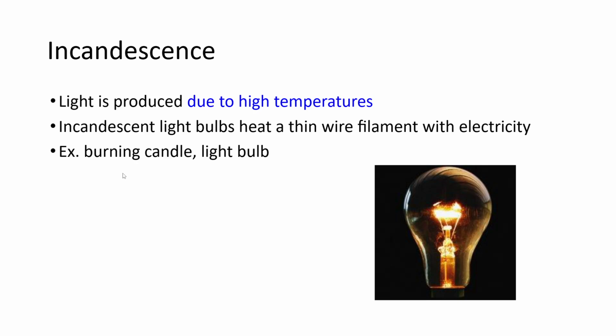This light, like a burning candle, will allow for us to see, and as a byproduct will produce a ton of heat. So generally incandescent things produce a whack ton of heat. Most of the energy that is used to create the light is actually used up for heat. The same goes for a burning candle. A burning candle, while it does produce light, generally produces more heat than anything.